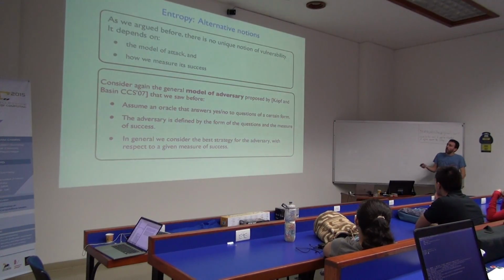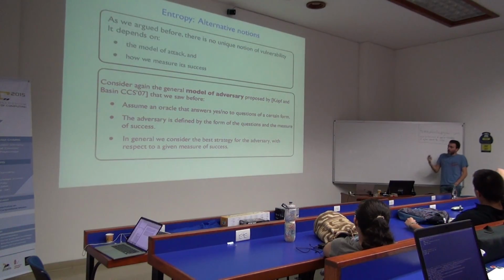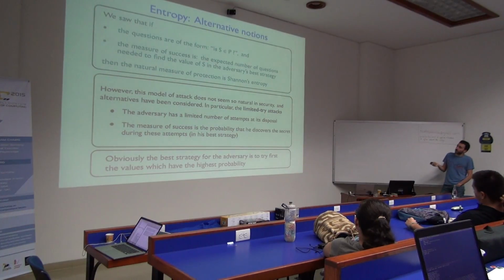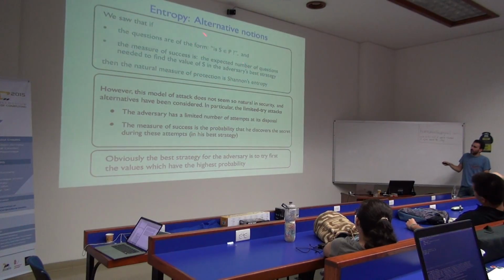But often you have different kinds of attacks or different ways of measuring these attacks, right? And by answering what kind of attack we care about and how we measure its success, this might lead to different kinds of notions.